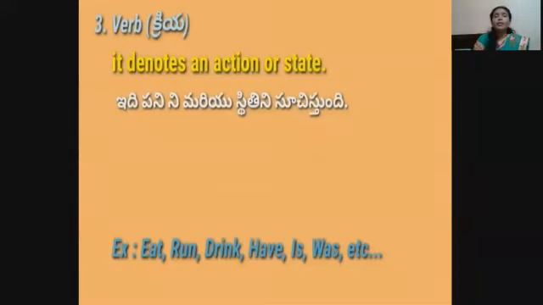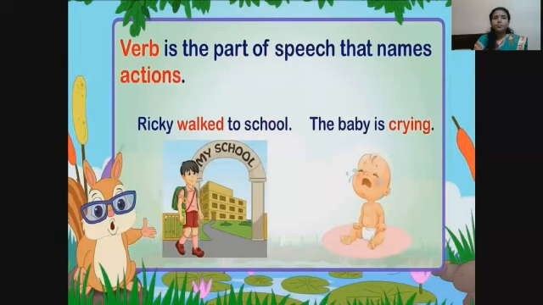Verb. It denotes an action or state. For example, eat, run, drink, have, walk, etc. Here is one more example.